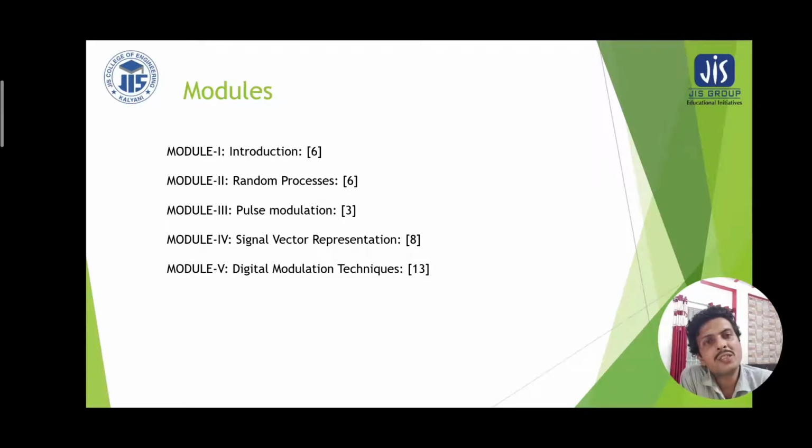In module 5, digital modulation technique has 13 contact hours. So total 13 plus 8 plus 3 plus 6 plus 6, so total 36 contact hours exist for the completion of analog and digital communication systems.